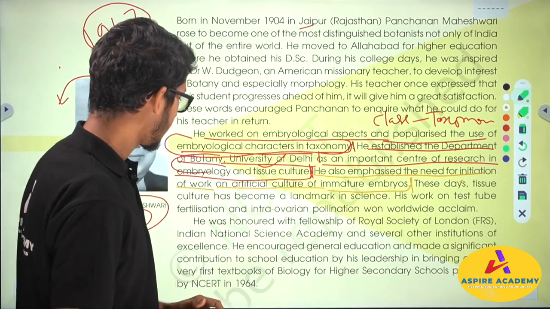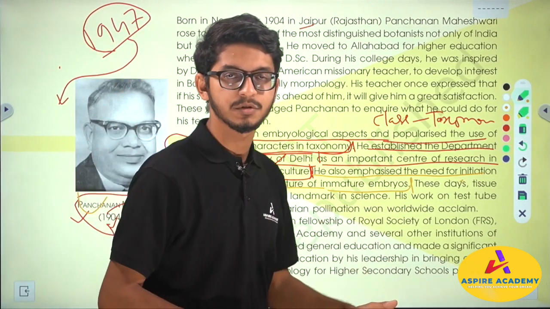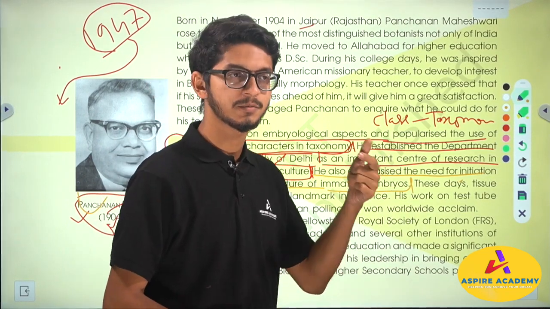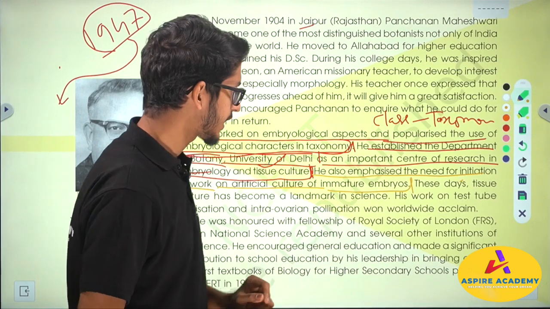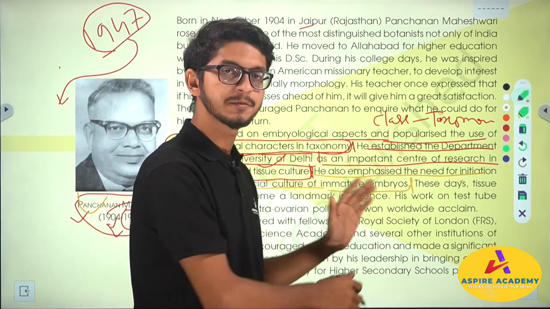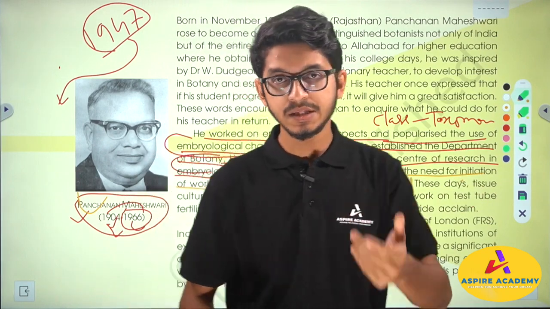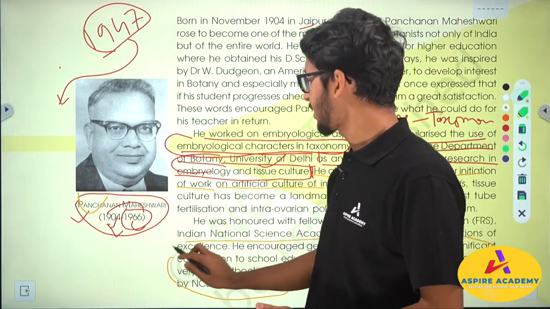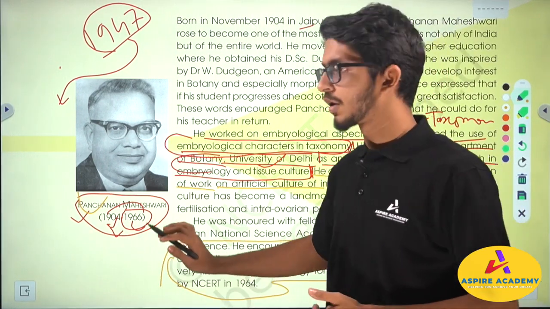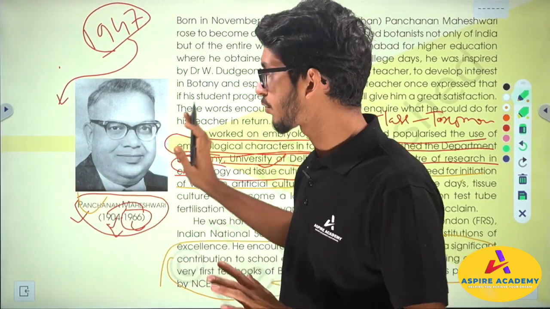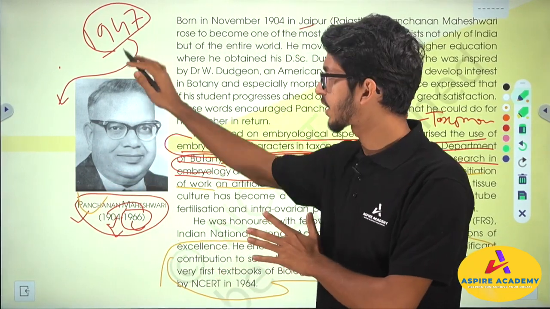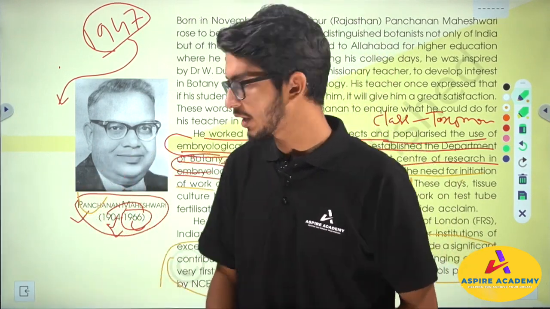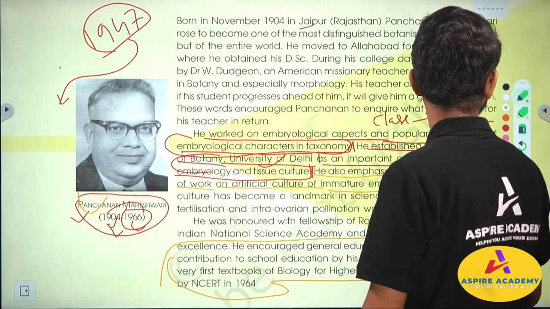Again, at the end you will see that our first NCERT books started from around when the new education policy started for the first time in 1984, I guess. At that time, the whole education system shifted to a new direction. But before that, the whole NCERT textbook formulation came under his supervision in 1964. So this is the important point regarding it. Obviously you get the idea that he is one of the pioneers in the study of botany as a whole, at the same time contributing to Indian botanical study. So you should mark all these points from this section.